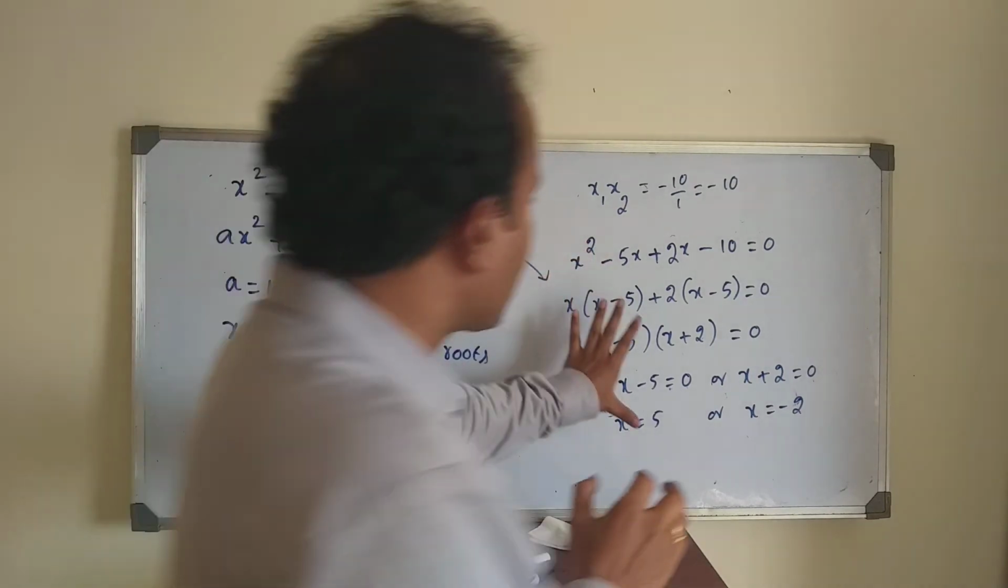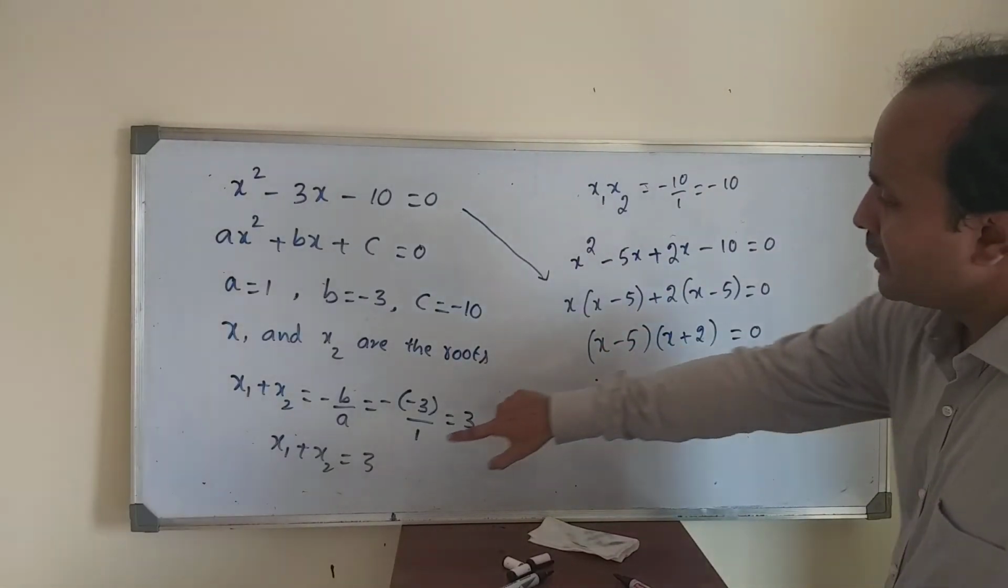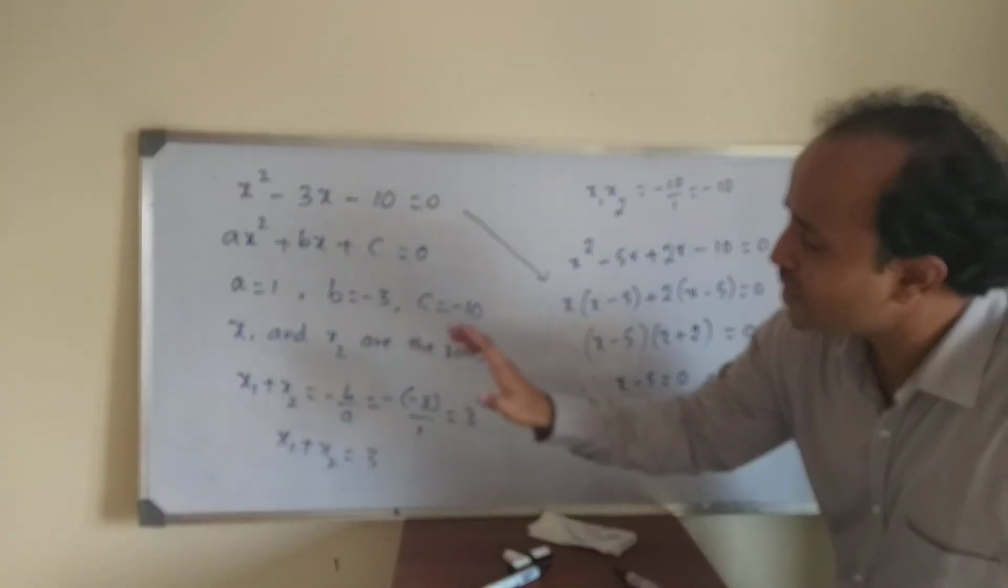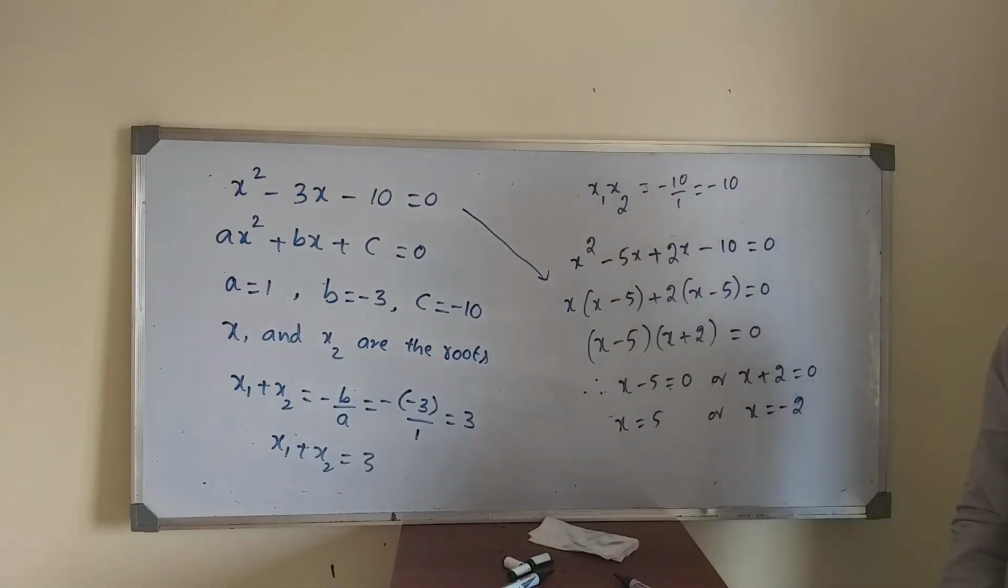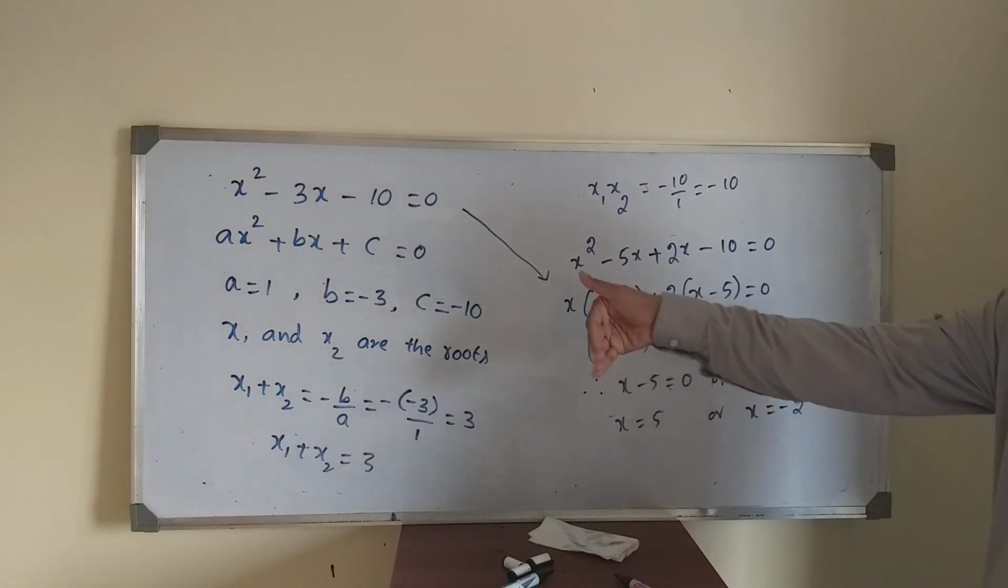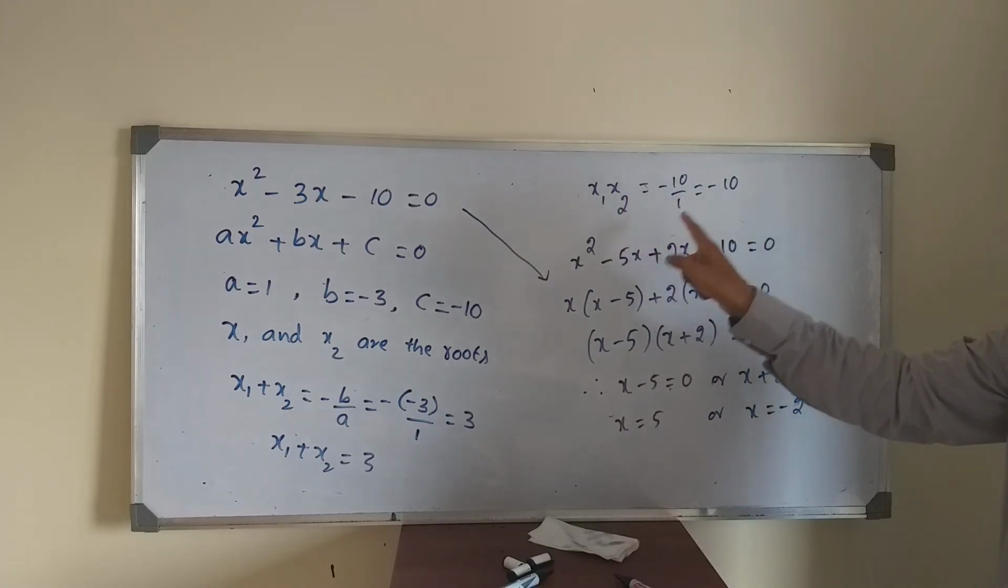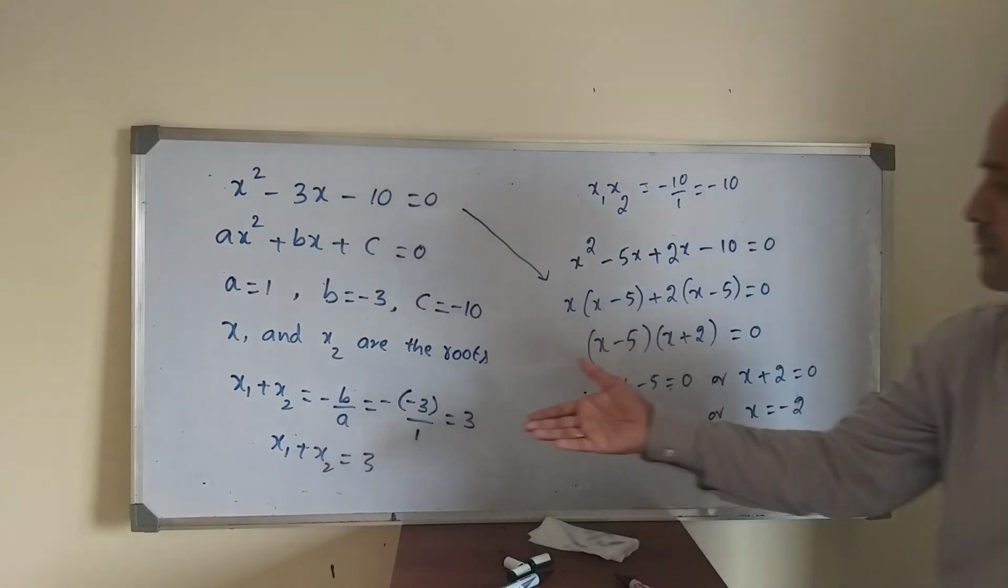So without solving all these things, the problem is completed. Product minus 10, addition 3. So 5 and minus 2. You can easily understand without solving this. 5 minus 2 is 3; 5 into minus 2 is minus 10, satisfied. That's all.